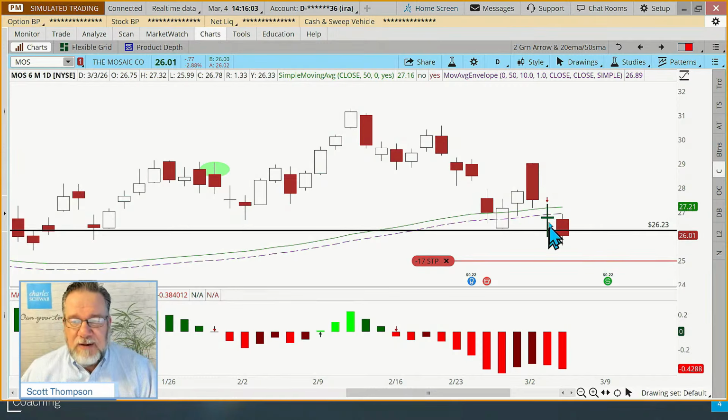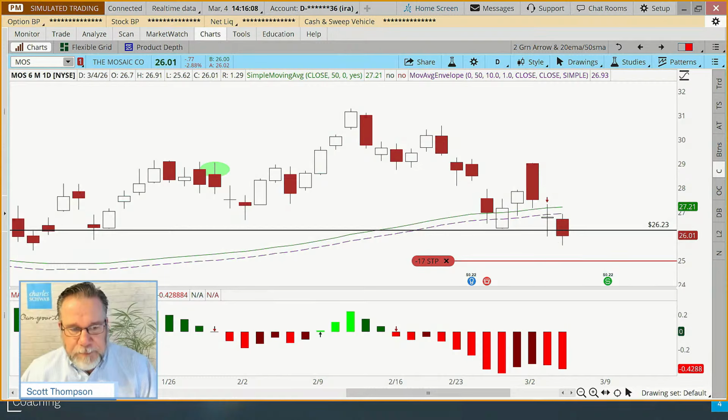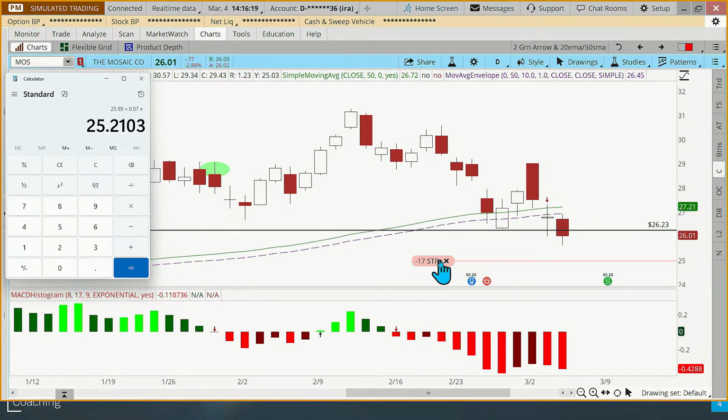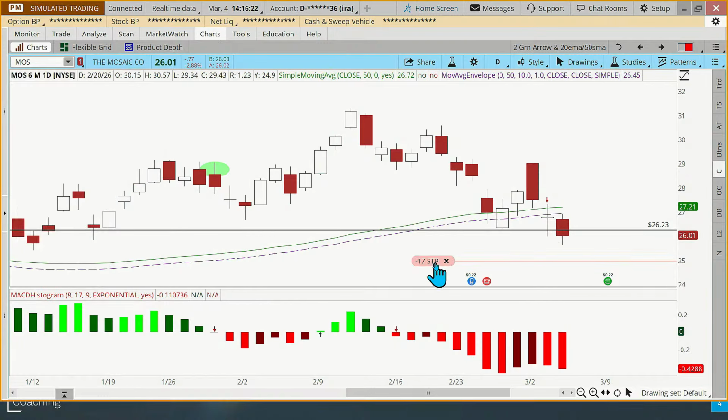So 25.99 times 0.97 equals 25.21. So we could have moved our stop up to 25.21 that day. Again, 24.96 is where the current stop and the initial stop was. Today's low was 25.62. So even if we did move the stop up, we wouldn't have been stopped out yet.